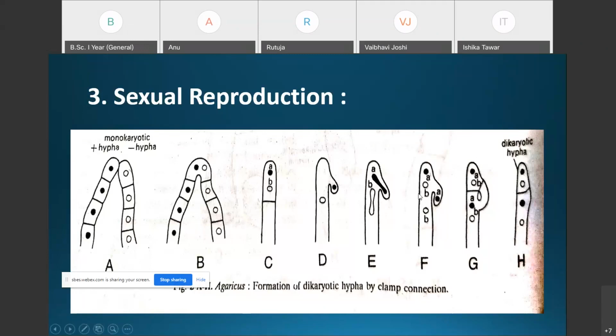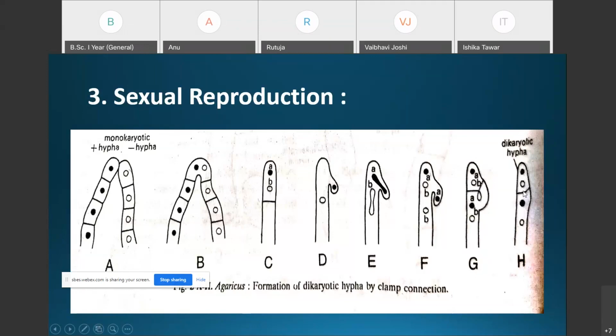Here you can see how the daughter cell is developed, and into this daughter cell the positively stained and the negatively stained nuclei get transferred, by the formation of the clamp connections. These specialized structures are clamp connections. Then this dikaryotic mycelium is developed.